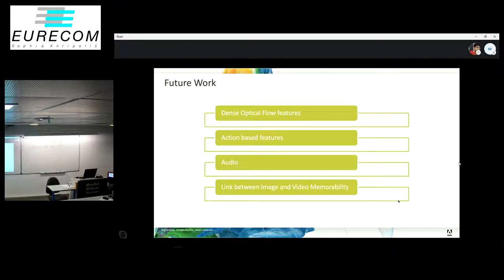Given that the presence of objects and actions in videos makes them more memorable, we would like to incorporate some action-based features and some optical flow-based features in the pipeline. Also, audio can be a very important part of videos. For example, a horror clip can be very different if watched without sound. You might not even get a jump scare if there's no sound. Another interesting insight would be the link between the image memorability of different frames and the video memorability of the video as a whole.